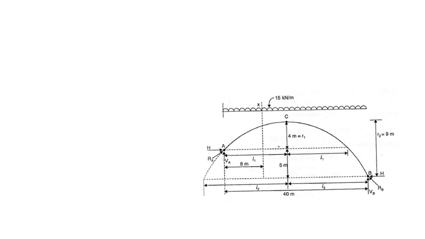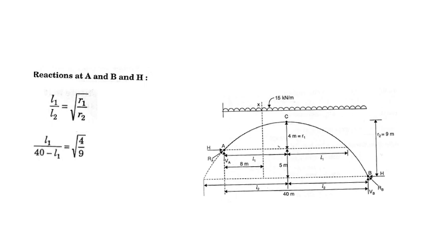So let's find out the reactions. To find out the reactions, we have to find out the span first. By applying the formula L1 by L2 is equal to under the root R1 by R2, with R1 as 4 meters and R2 as 9 meters, on substituting and removing the square root you get 2 by 3.